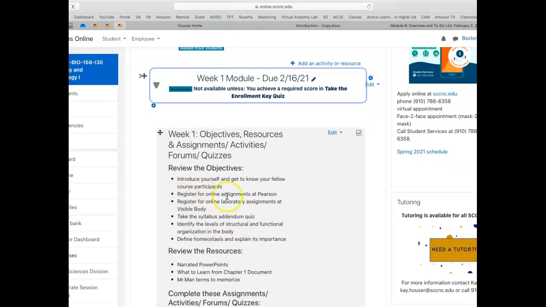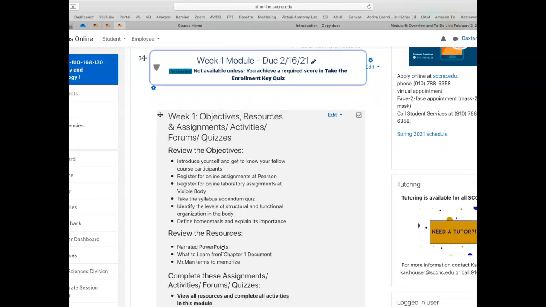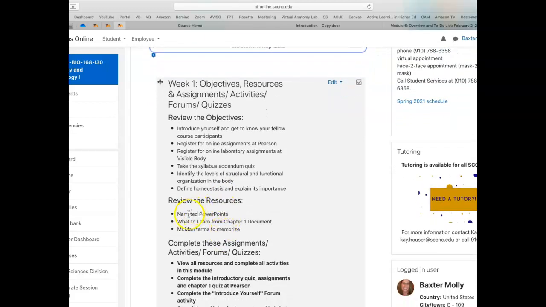What you're going to learn this chapter will be to identify the levels of structure and functional organization in the body, and define homeostasis and explain its importance. So that's chapter 1. Chapter 1 has a lot in it. So here are these resources, and we'll get to those in a second.